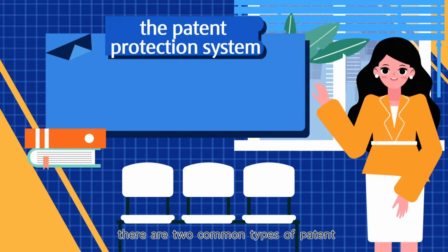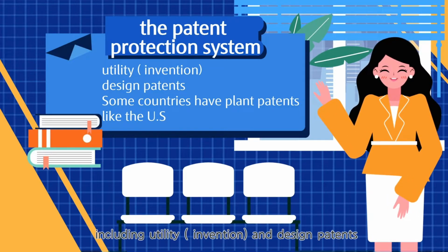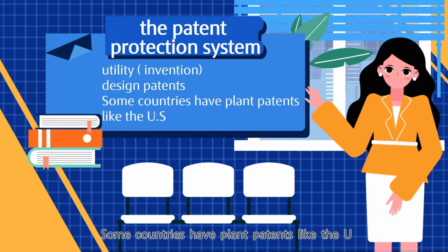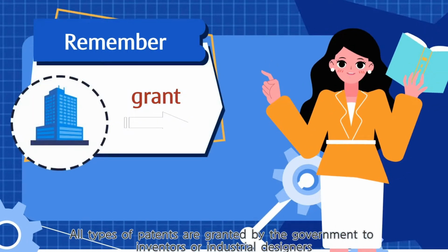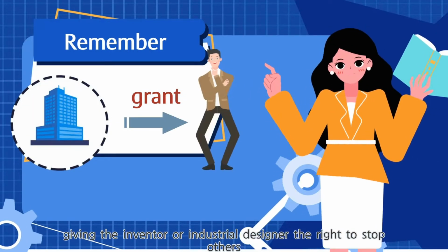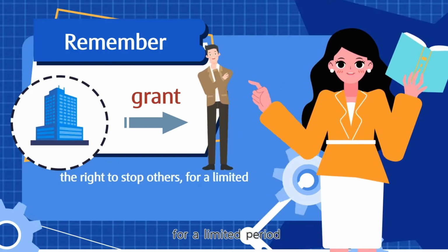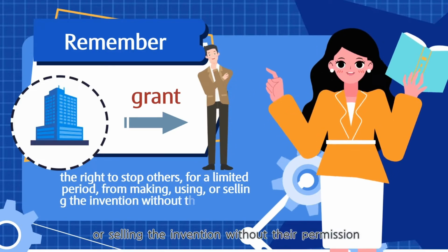Basically, there are two common types of patent, including utility invention and design patents. Some countries have plant patents like the US. All types of patents are granted by the government to inventors or industrial designers, giving the inventor or industrial designer the right to stop others, for a limited period, from making, using, or selling the invention without their permission.